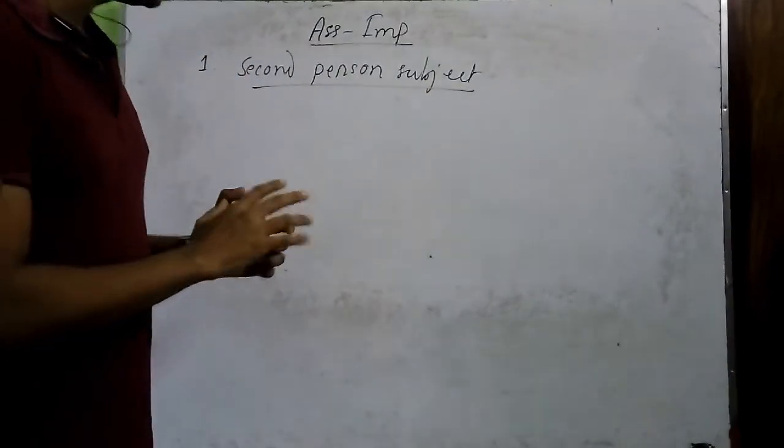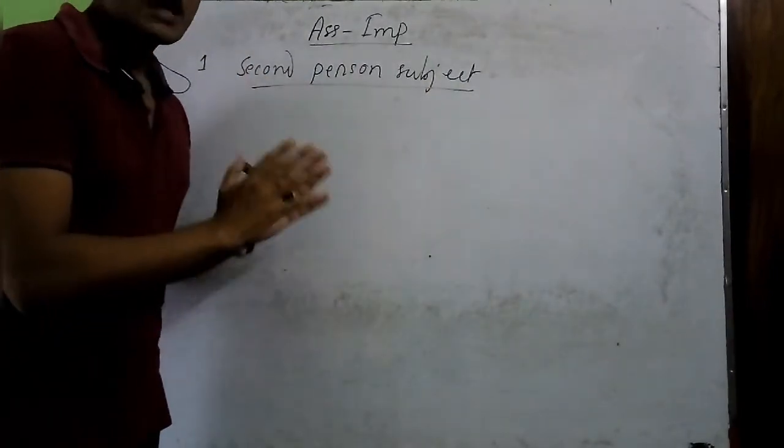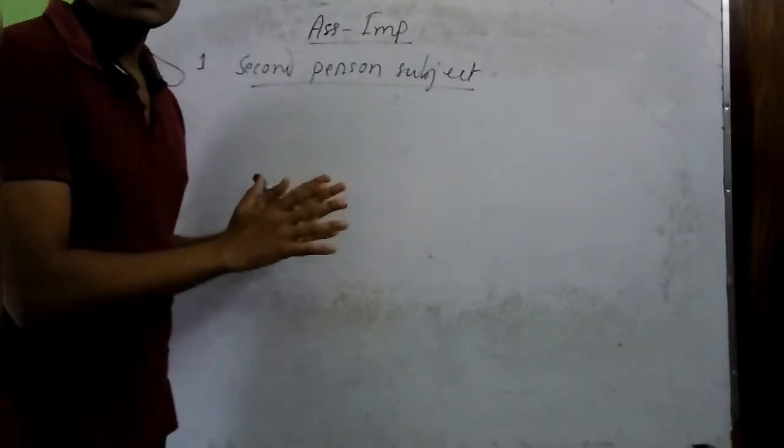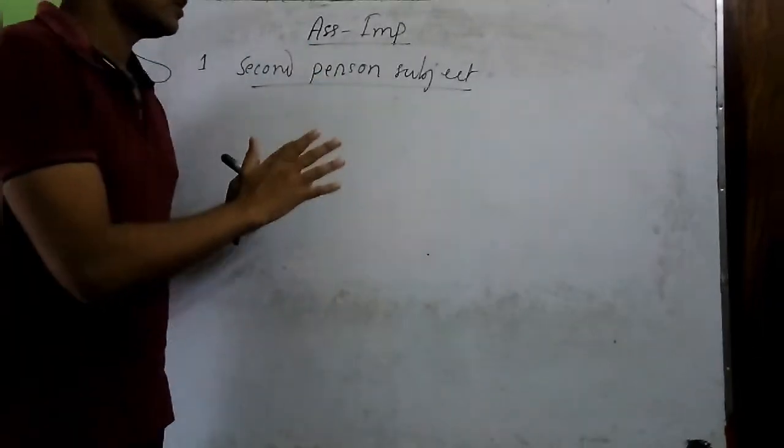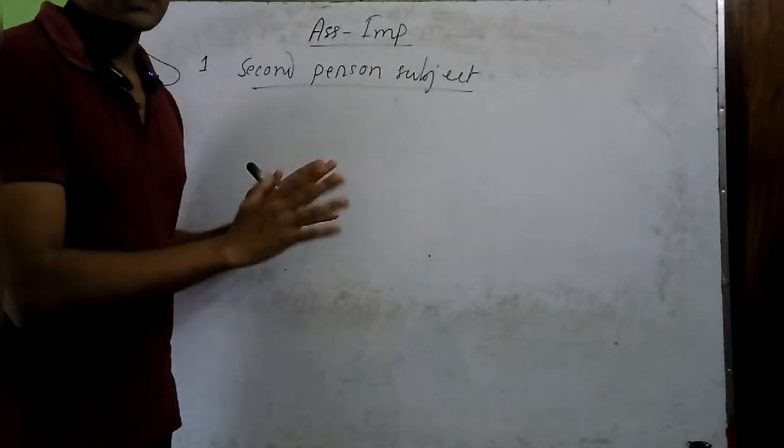second person subject. That means when you have a second person subject in your sentence, then you will have to follow this rule. You know that the second person subject is actually you.